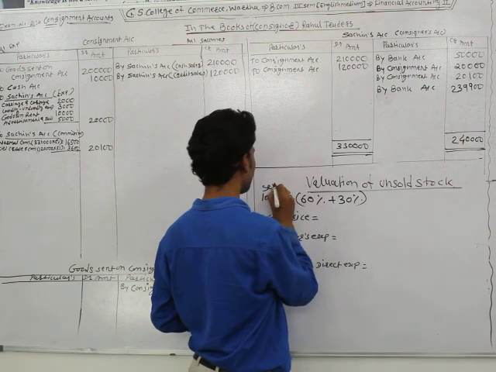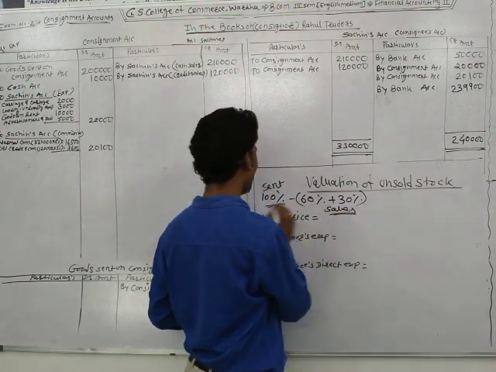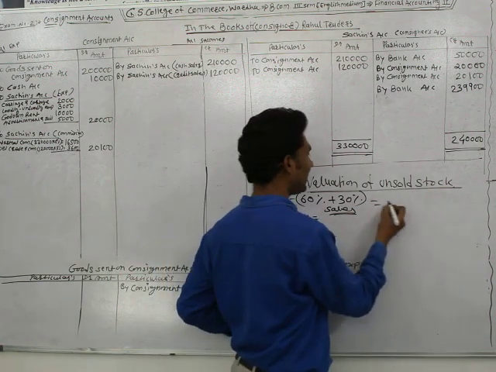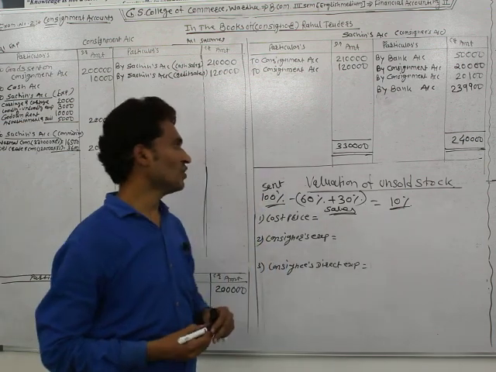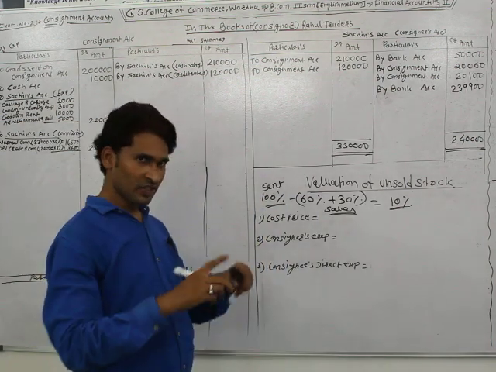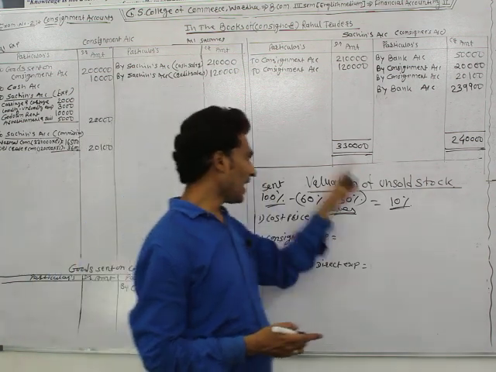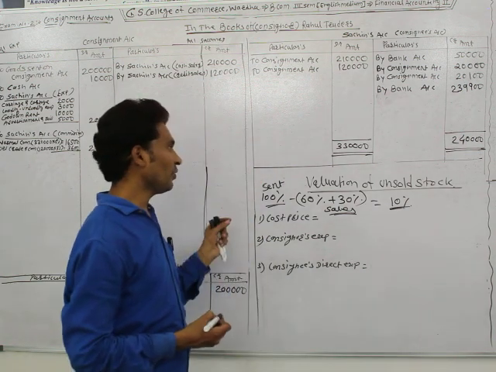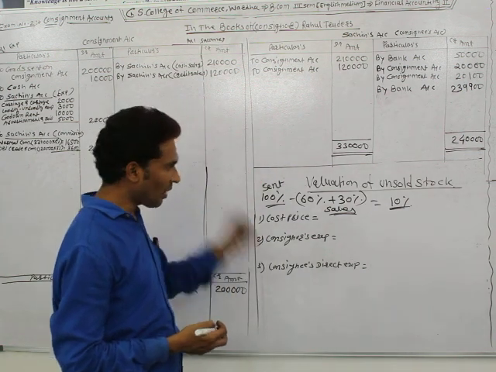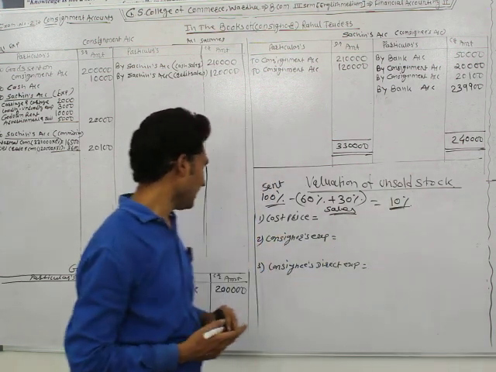Out of 100%, just 90% of goods are sold. It means they have 10% unsold stock. So we need to find out the amount of unsold stock with the consignee.